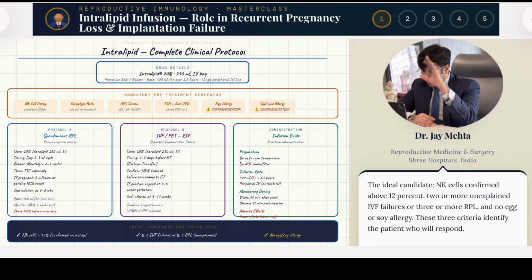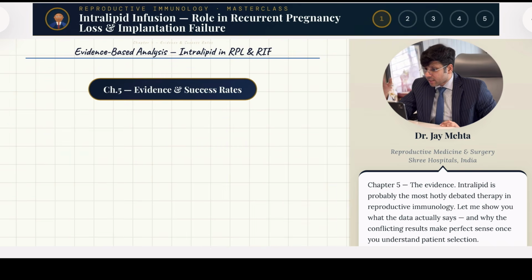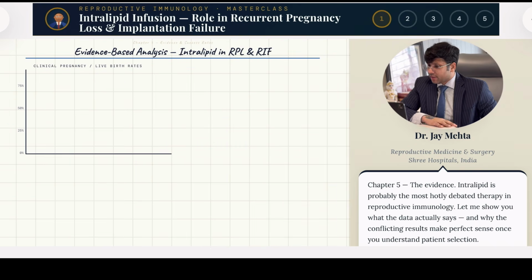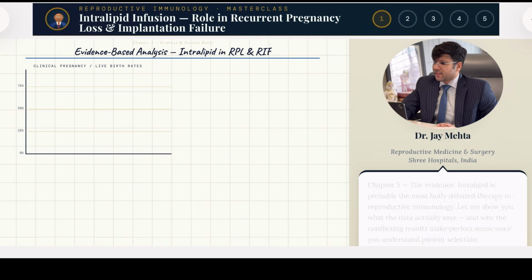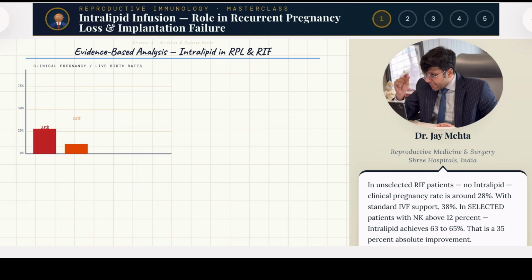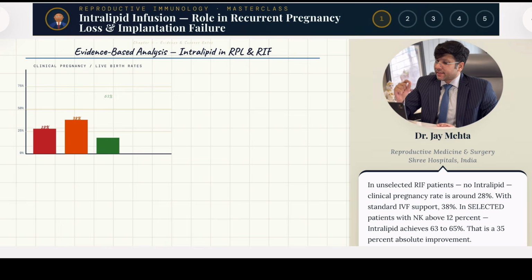Is there any method of monitoring this? Then remember, you can probably try to do a peripheral NK cell count, and if the count has come down to less than 12%, then maybe you think that the success of this therapy has been achieved. Now, statistically, one thing has been proven: that there is a limited benefit in selected patients.